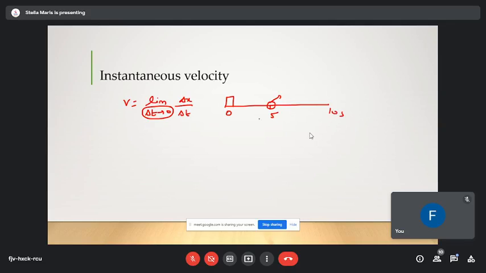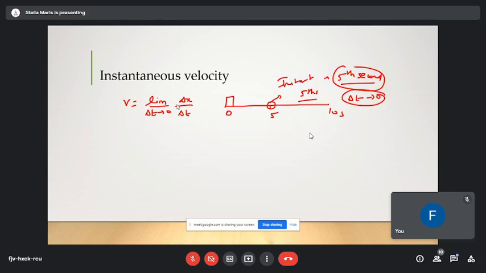There is no time interval involved, right? Only the instant, the 5th second, is involved. It is not 0 to 5 seconds. If I calculate the velocity between 0 to 5 seconds, it becomes average velocity, but I'm calculating only the velocity at the 5th second. So there is no time interval, only the instant. So the time interval del t becomes 0, and since del t becomes 0, we are applying the limit. You understand the concept?